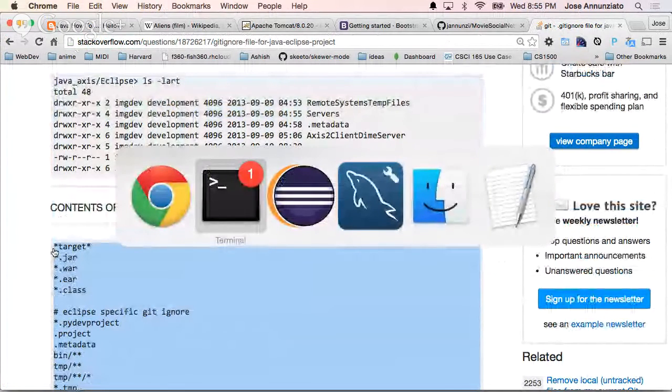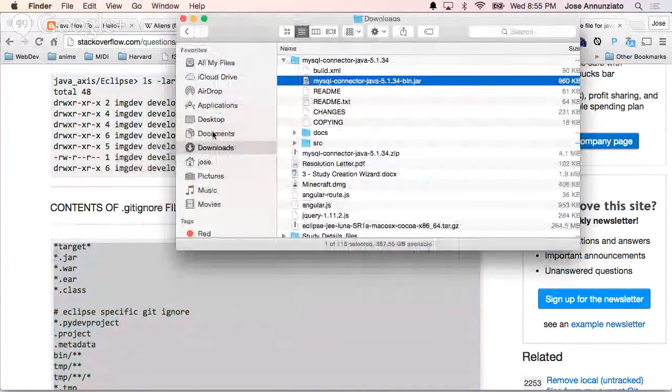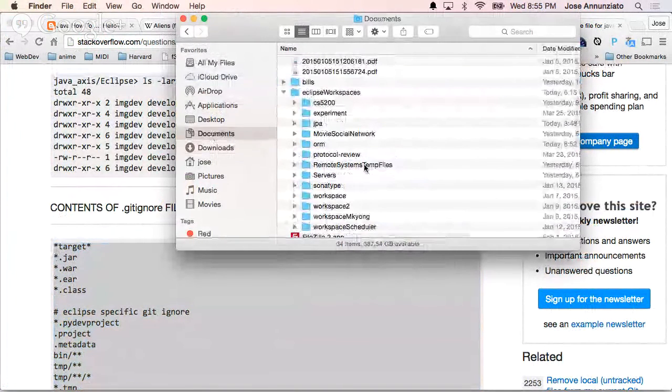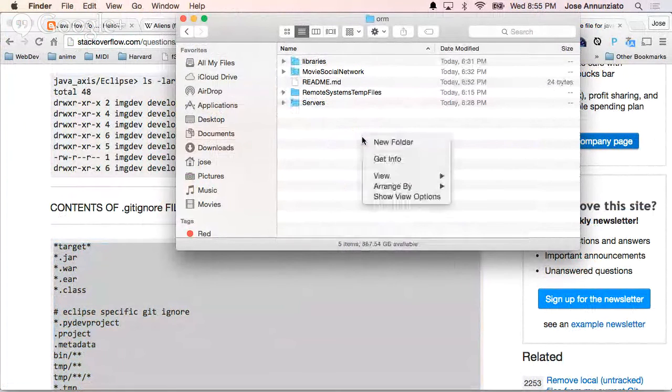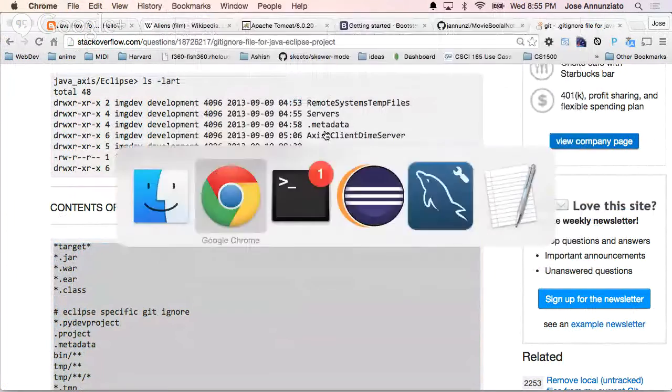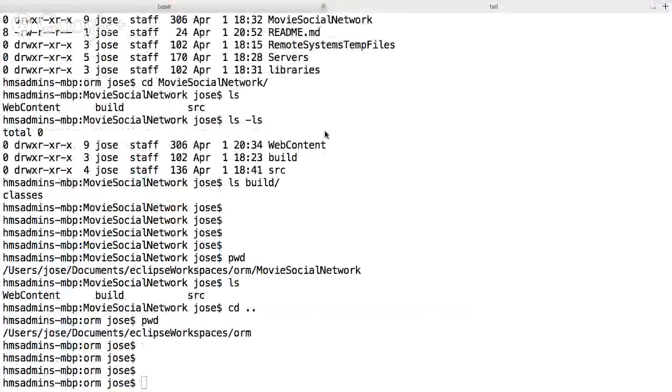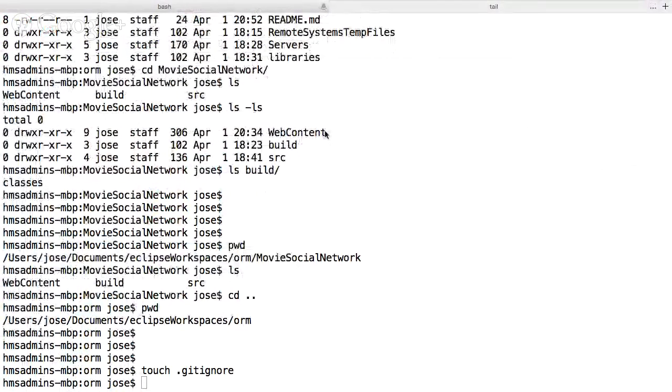So I am going to create a file in here. Where is it? We're in Documents, ORM. We create here. Oh, I can't say touch, dot git ignore. Okay.